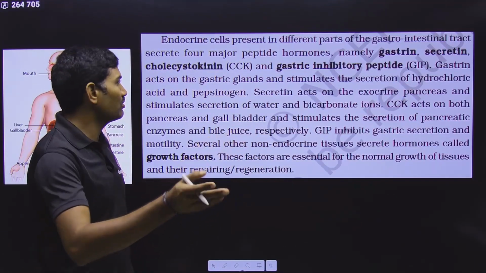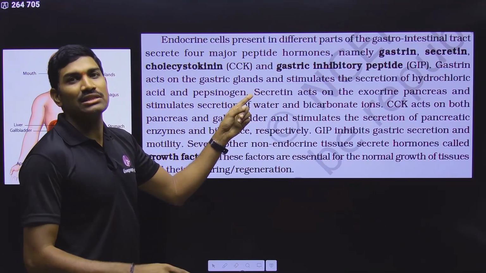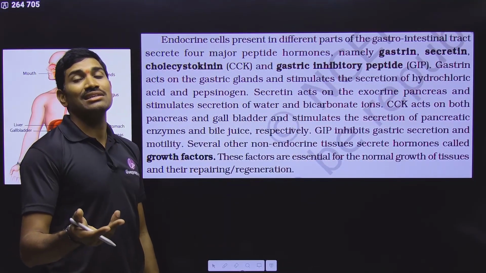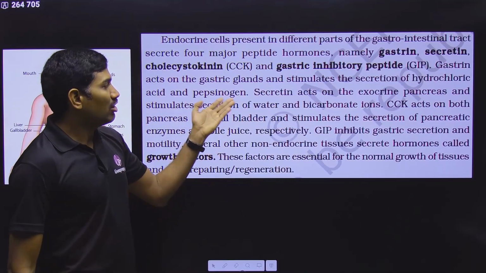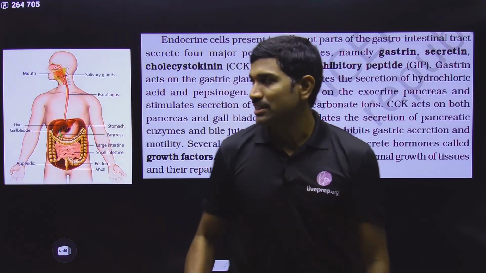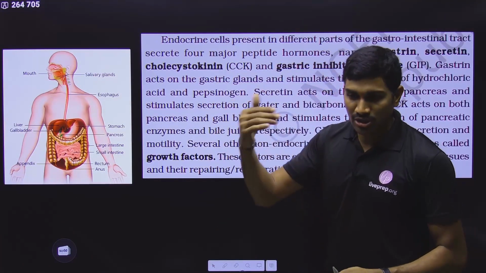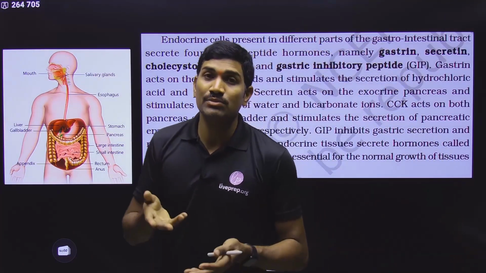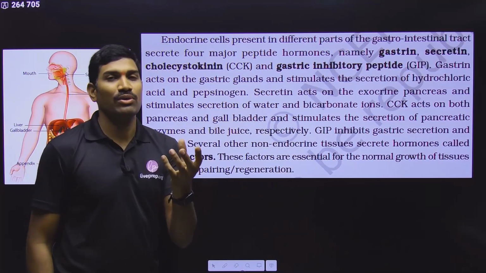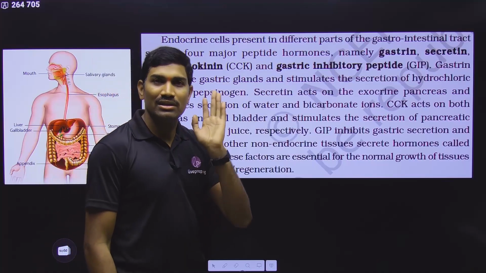With respect to the stomach, you can easily understand this. Gastrin acts on the gastric glands in the stomach and stimulates the secretion of hydrochloric acid, HCl. HCl is very, very important. And along with this, pepsinogen. Pepsinogen, the suffix gen means it is inactive. Pepsinogen will be activated in the presence of HCl into pepsin, and this pepsin is useful for protein digestion. These basic important points I already covered in the extra lectures, but they are available only in the regular course.